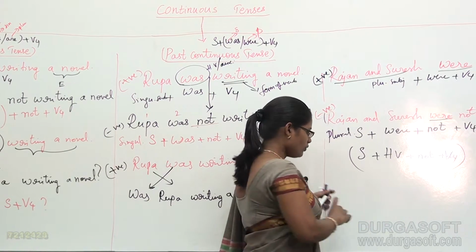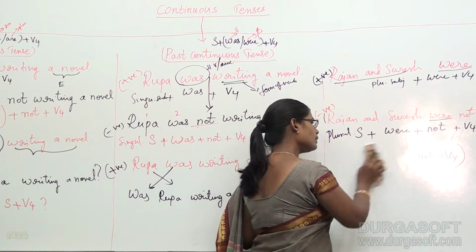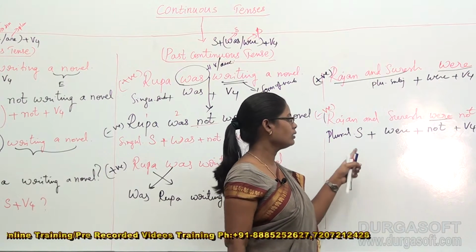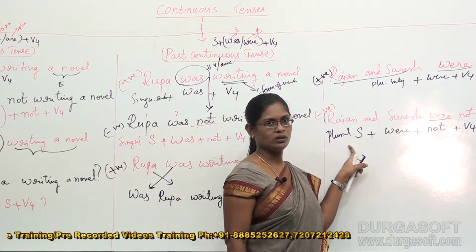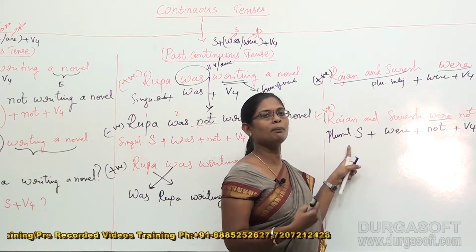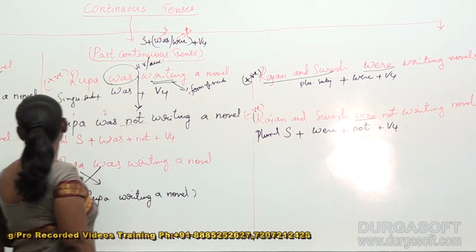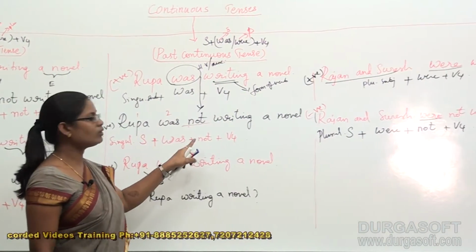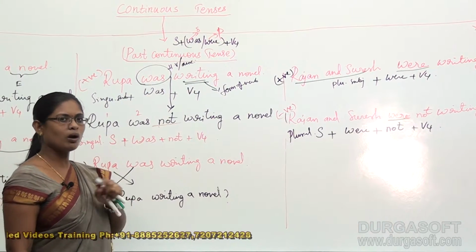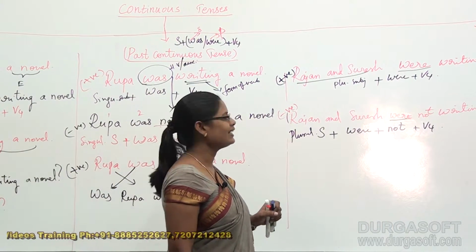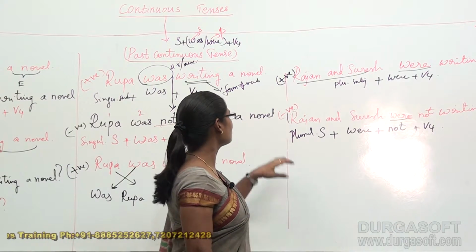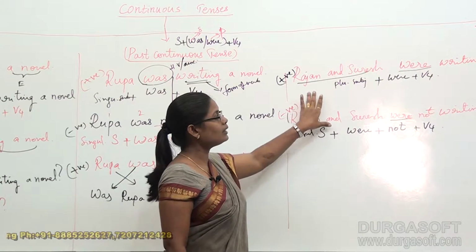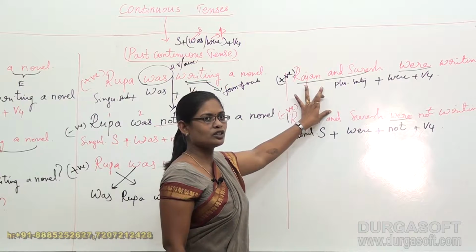Okay. If you would like to explain it in a more specific, more understandable manner, this is the area that you have to focus. If you would like to give the example as a whole, this is the example that you have to follow: subject plus helping verb plus not plus V4. That is a common example. Okay, students? And we have finished discussing positive sentence and negative sentence with plural subject with the combination of were.